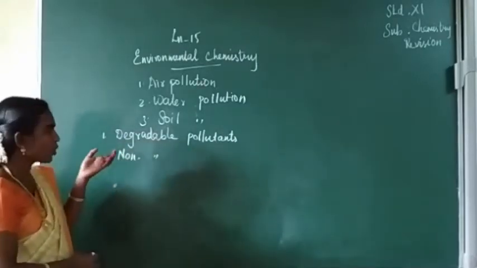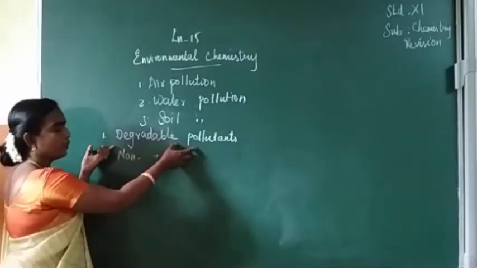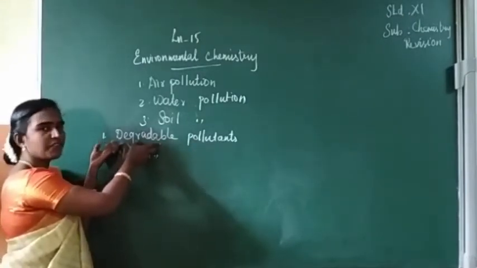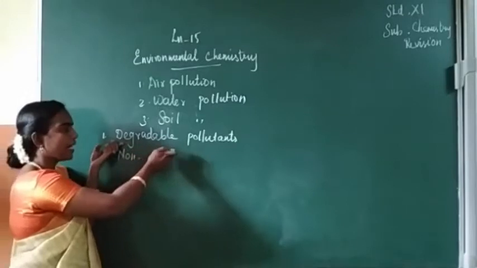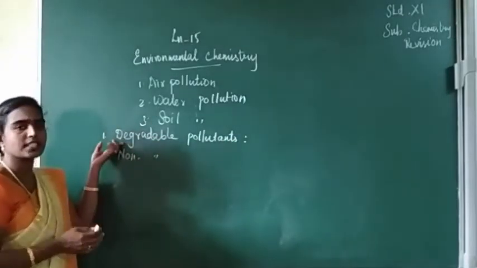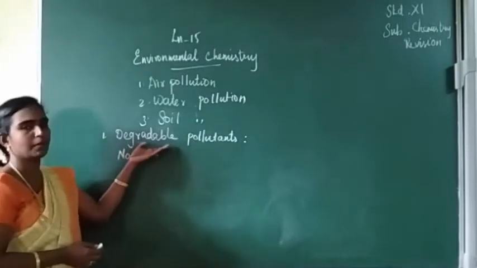Degradable pollutants are pollutants which are decomposed by natural biological processes.